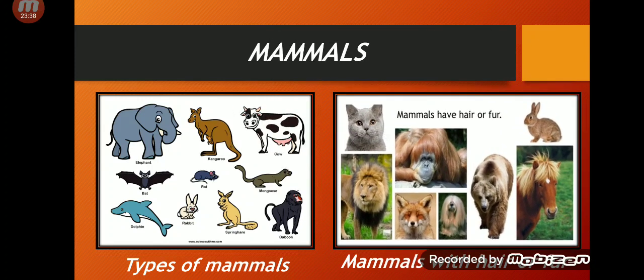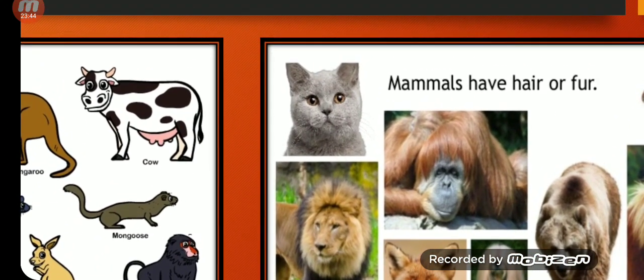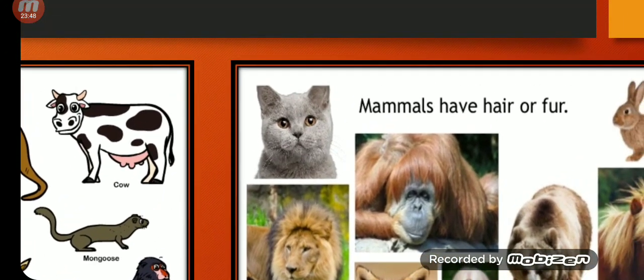Okay, I've told you that mammals have hair or fur. So there are some types of animals. Okay, cat has hairs. Okay, lion has hairs.